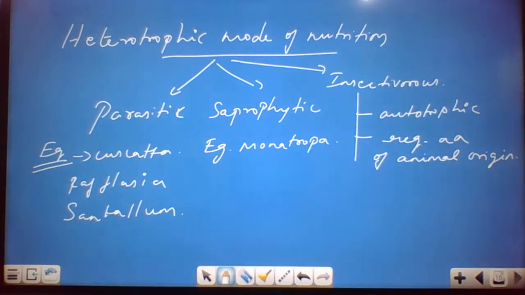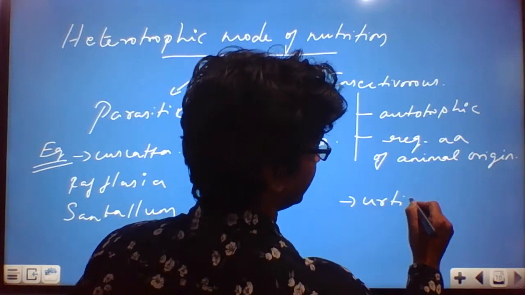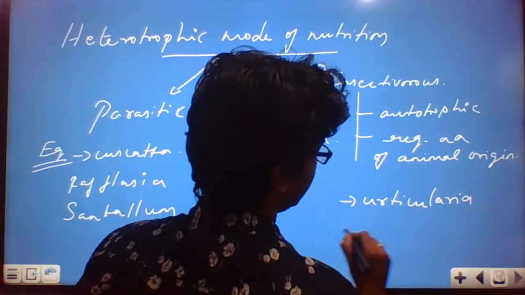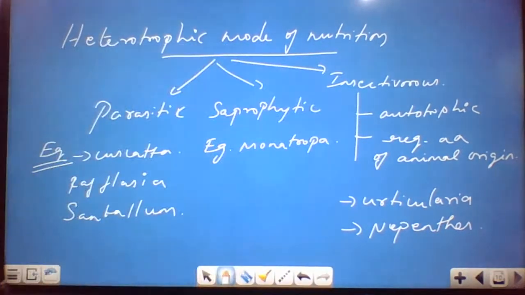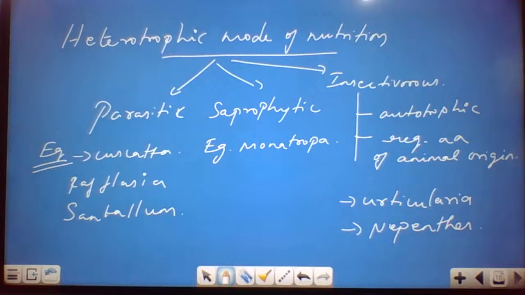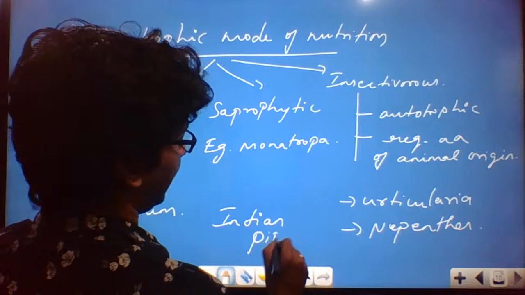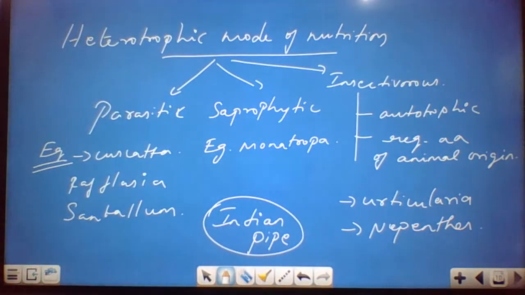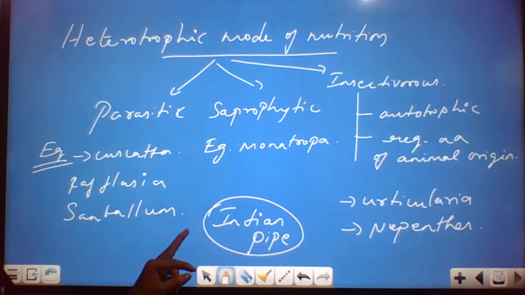Insectivorous plants that you will study are Utricularia, Nepenthes. These are the insectivorous plants that you usually study in the lower classes, right? Can you tell me which plant we call an Indian pipe? Indian pipe is actually the common name that we give. I gave examples, right? Out of these examples, which plant do we call an Indian pipe?